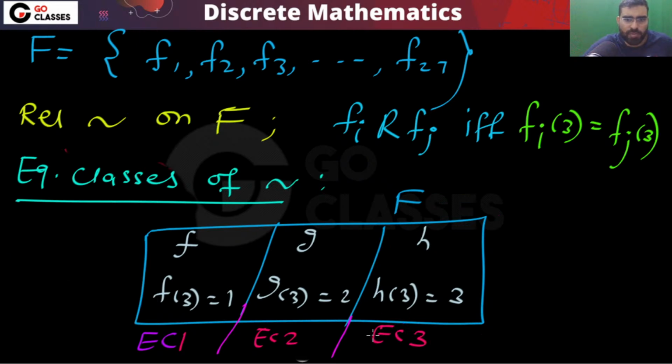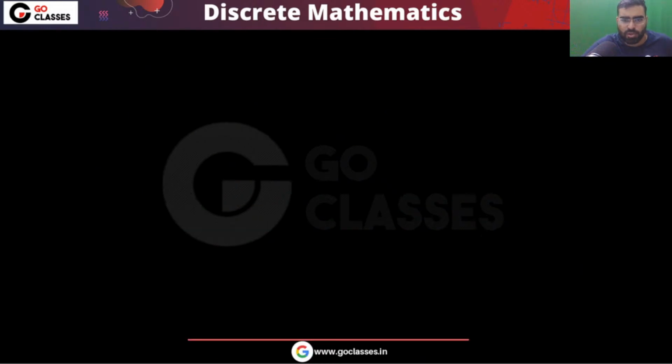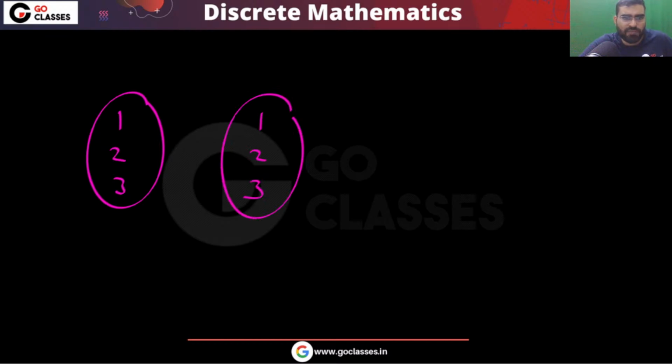In each equivalence class, how many elements? Now you tell me, in each equivalence class, how many elements? How many functions will map 3 to 3? See, look at this. How many functions are going to map 3 to 3? So this type of functions, what is the number of functions? So the number of functions h, this type of functions I want.